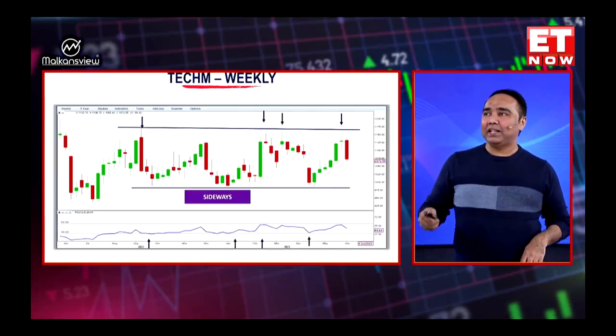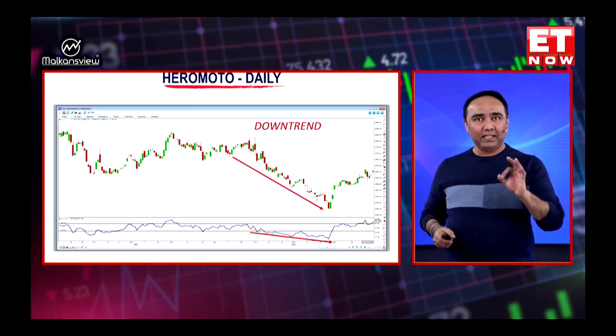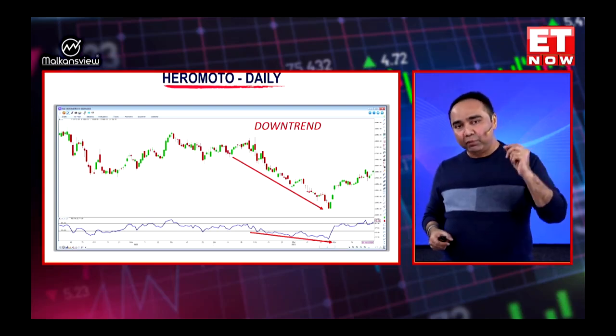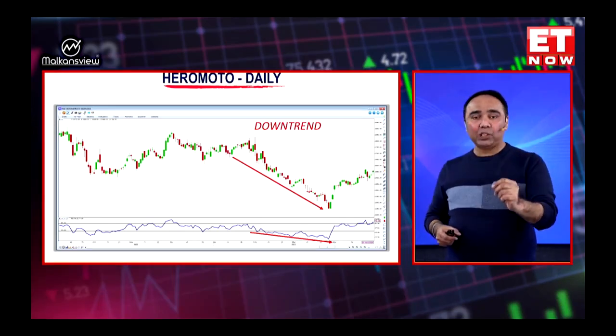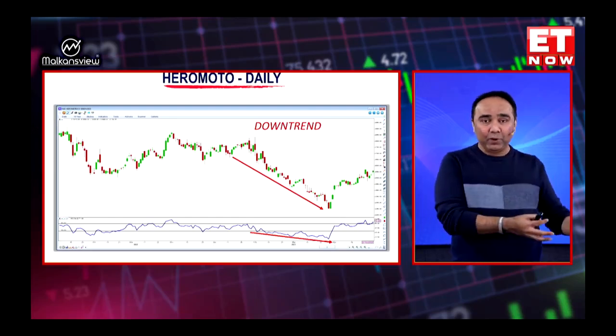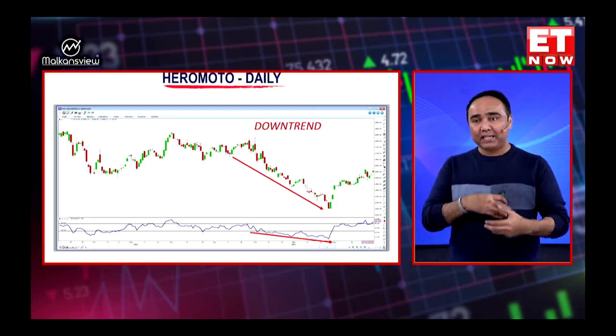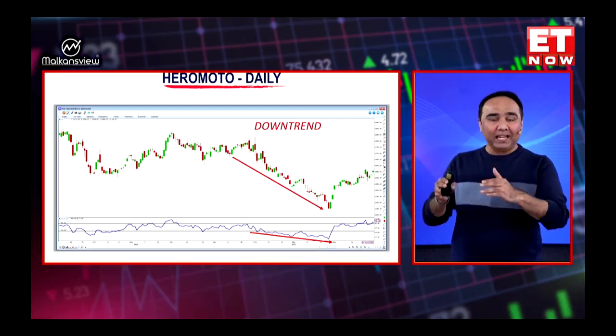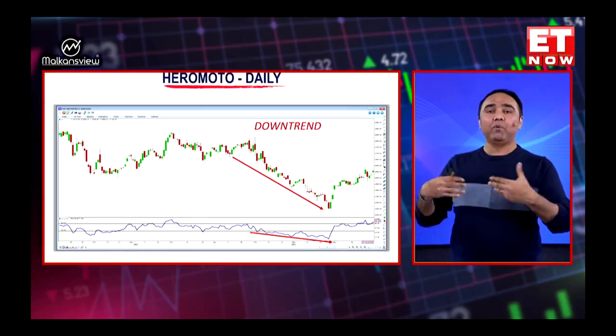Let's look at some interesting charts on the downside. Now, when you see this, when it goes below 40, that means it's an indication that the stock is moving down in a fast way. So, first of all, don't try to catch a bottom, which most people try to do. And you can short this or at least exit out of this stock and wait for a fresh entry when it goes above 40 at least, and then above 60 for ideal momentum trading.